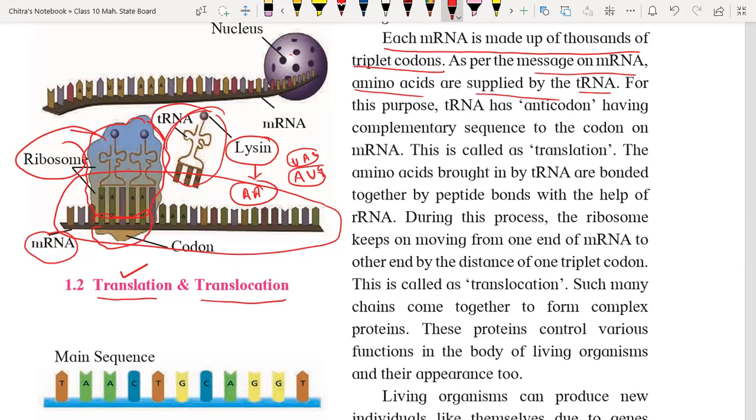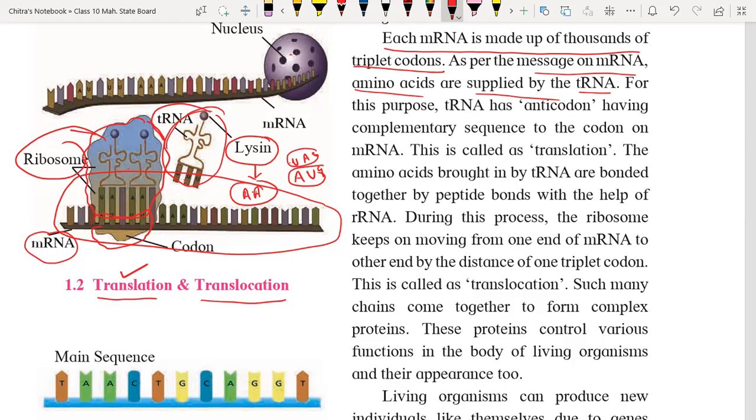Sir, in our body, is DNA also colorful like this, or is it colorless? Whatever color we are observing is nothing but due to the stain that we are using. We are using safranin, eosin, and methyl orange. These are the different colors with which we stain the cell in order to identify and separate the cell organelles.